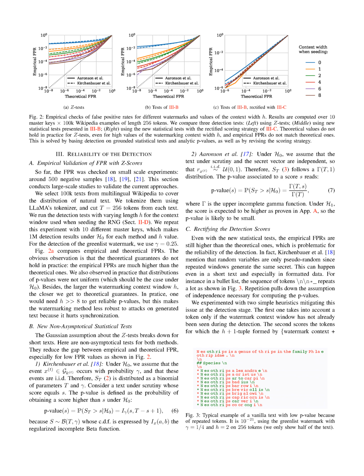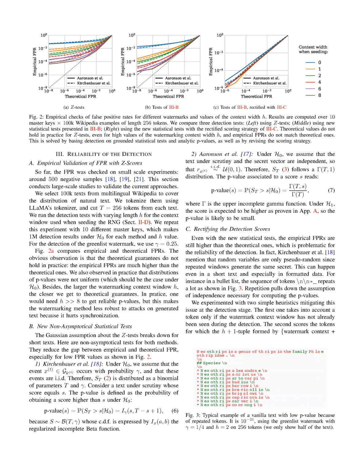Next, we'll look at the method proposed by Aronson and colleagues. Under the null hypothesis, we assume that the text under examination and the secret vector are independent. This leads to the score s_t following a gamma distribution with parameters t and 1. The p-value associated with the score s is calculated using the upper incomplete gamma function. Under the alternative hypothesis, the score is expected to be higher, which means the p-value is likely to be small.